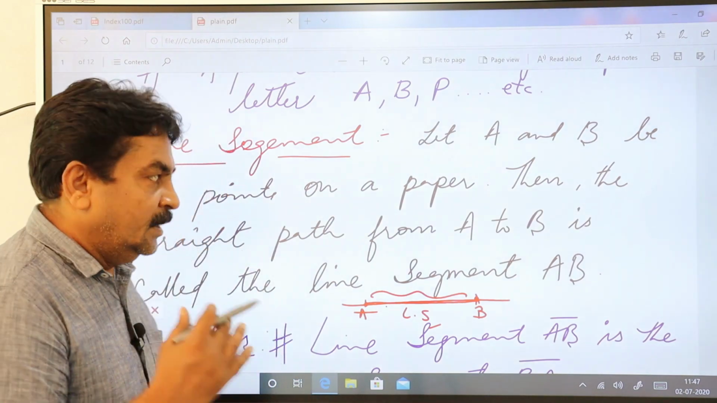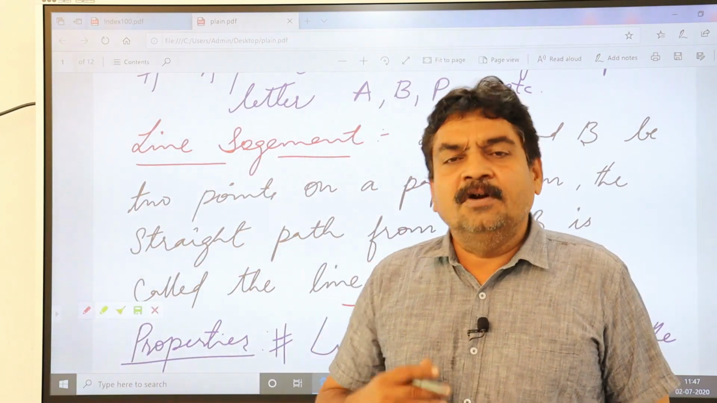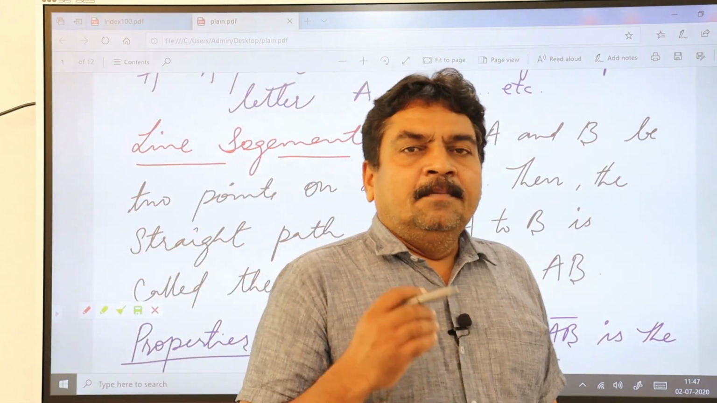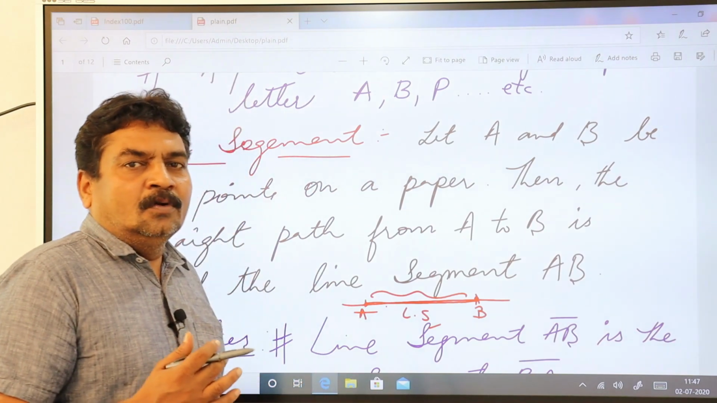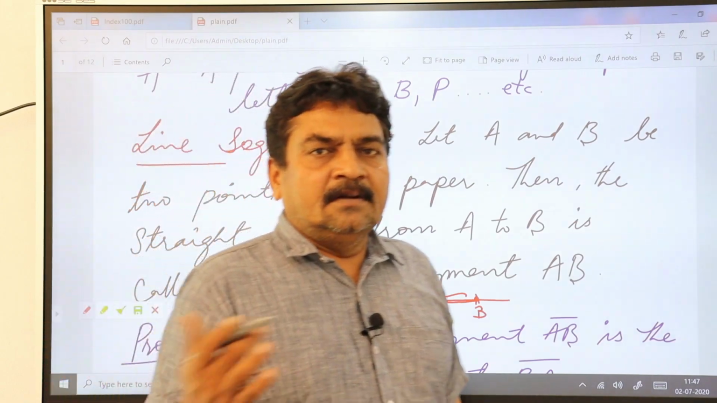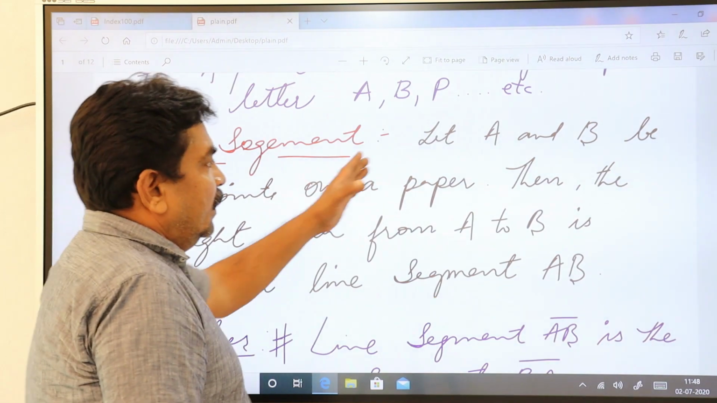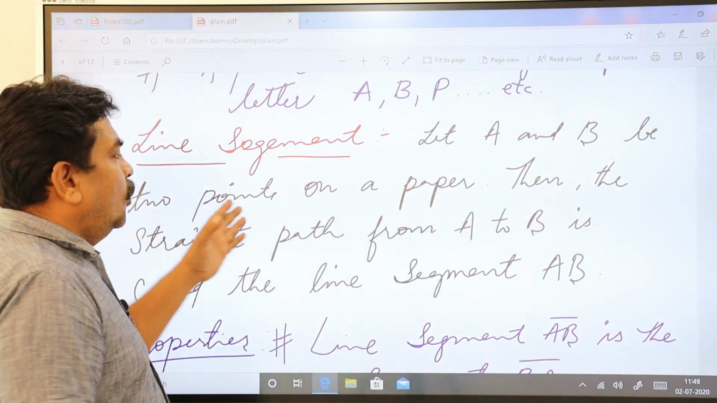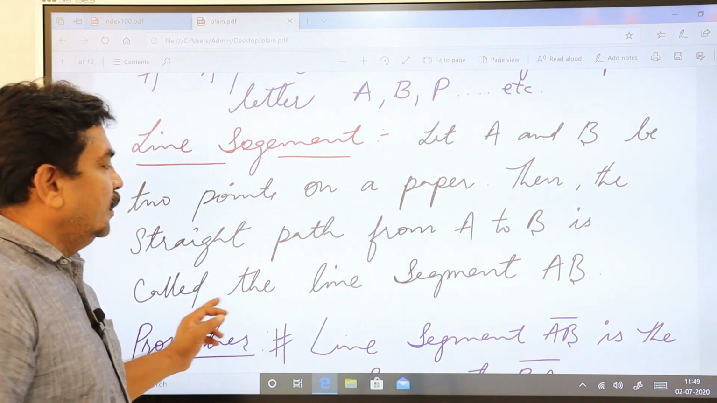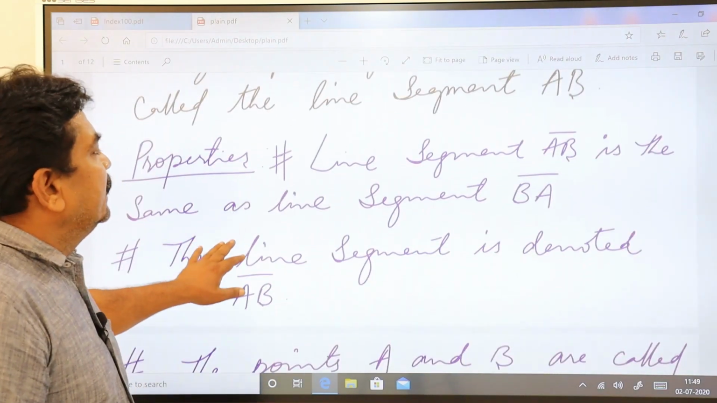I'll read it again so that you can understand, and better you write down all these definitions in your fair notes and try to understand them. Pause the video and try to understand the concept here, because it is going to be very easy for you tomorrow when you go for the textbook content, and also in the future in higher classes. Let A and B be two points on a paper, then the straight path from A to B is called the line segment AB. What are the properties here?